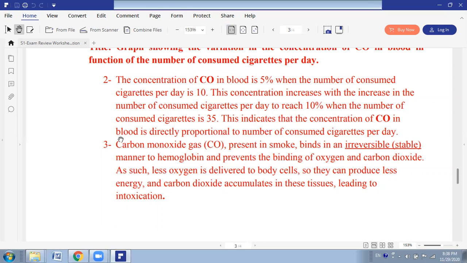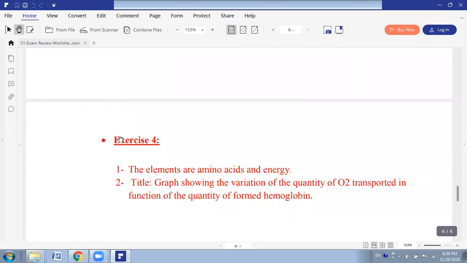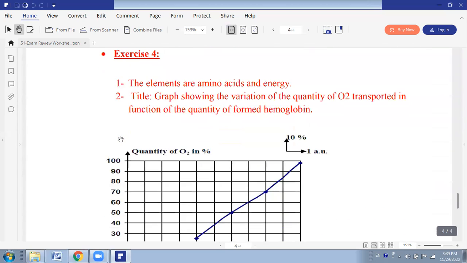Moving to part 4, assimilation and the transport of oxygen gas. Assimilation is the mechanism where the cells are capable of forming new molecules, such as proteins. For example, hemoglobin is formed from amino acids using energy. Hemoglobin is the protein of red blood cells which plays a role in the transport of respiratory gases: oxygen and carbon dioxide. Derived from the text, the elements necessary for assimilation, as mentioned in the text, are amino acids and energy.